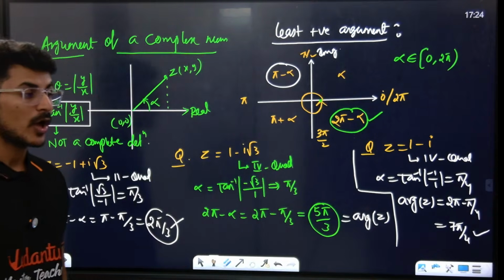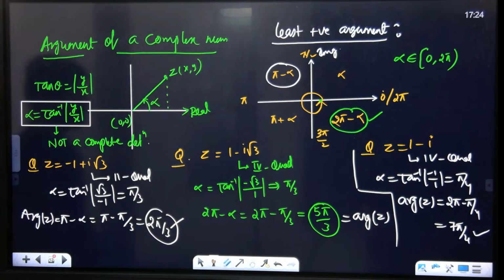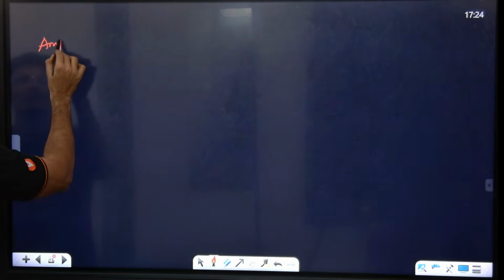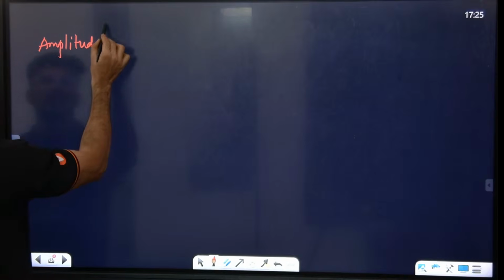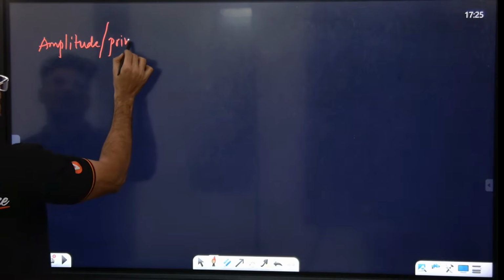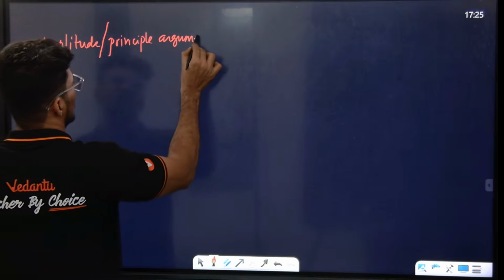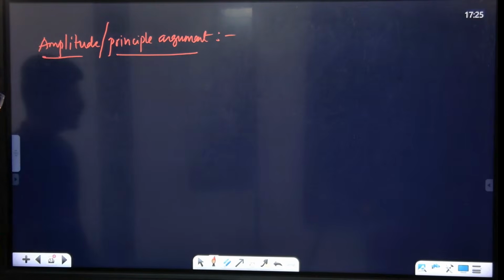Understood? Now we talk about the amplitude concept. Next we'll talk about amplitude. We can call it a principal argument also. We can call this a principal argument as well.